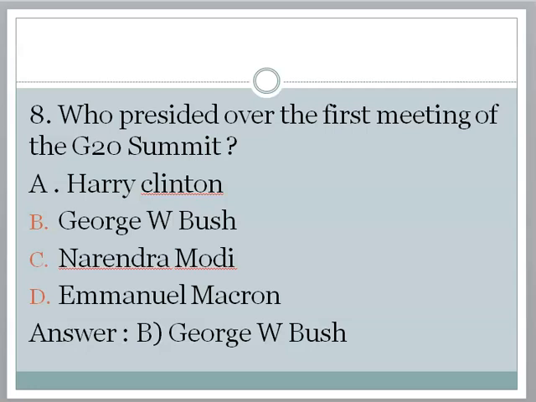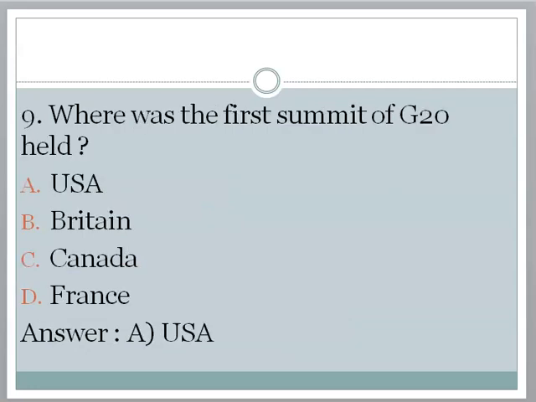A. Harry Clinton, B. George W. Bush, C. Narendra Modi, D. Emmanuel Macron. The correct answer is option B. George W. Bush. Next question. Where was the first summit of G20 held?